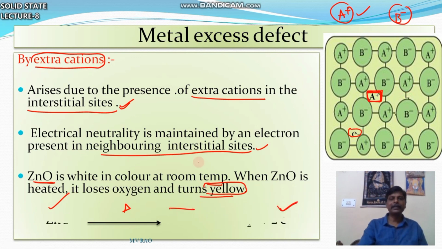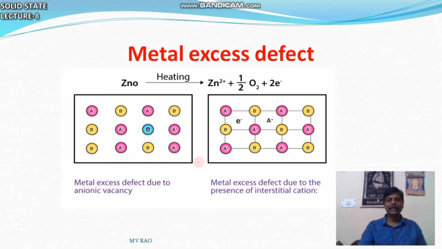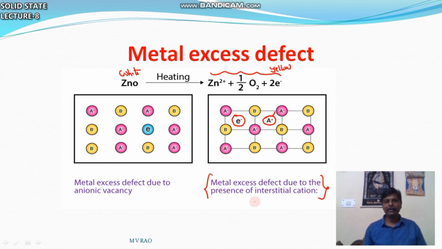Metal excess defect due to extra cation. Because of this electron and this extra cation, it becomes yellow. This defect is the metal excess defect due to the presence of interstitial cation. So this is about non-stoichiometric defects.